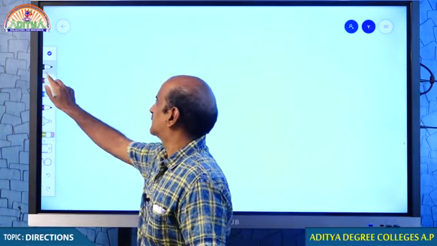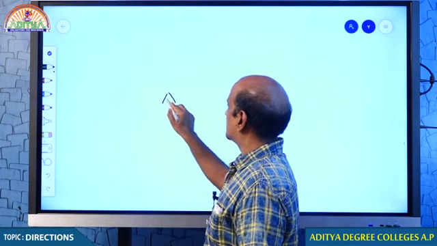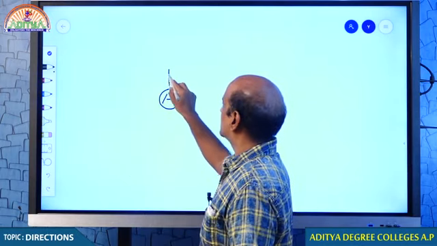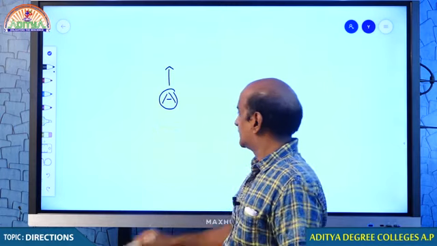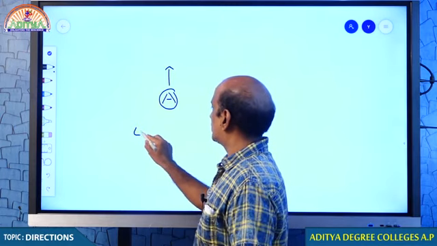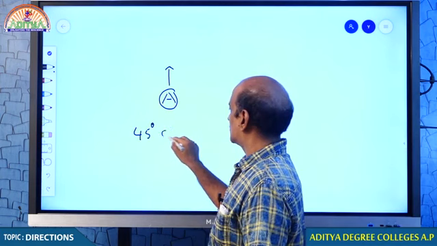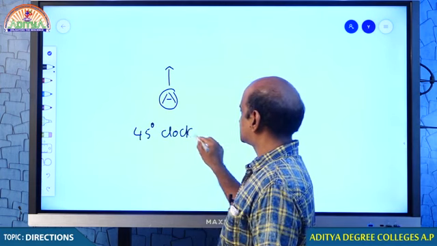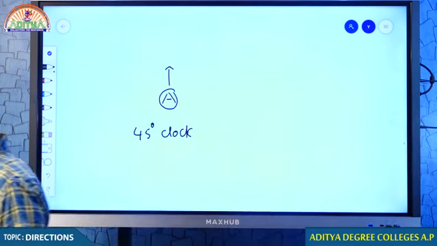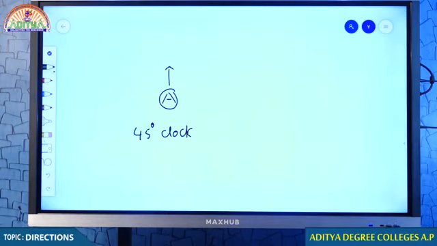One more question I want to give you. Let me suppose that A is facing north. If I ask you to move A 45 degrees in clockwise direction, then how do you take it?